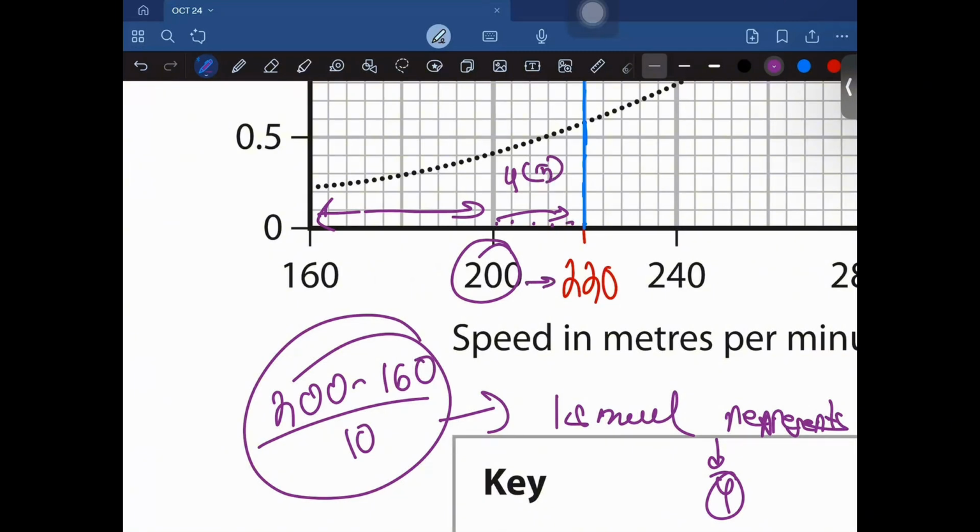So 220 is over here. Or what you could do is 200 plus 4, 204, 8, 12, 16, 20, 220. You could do it like that, or you could do it like this.